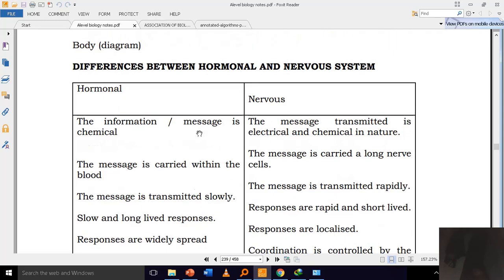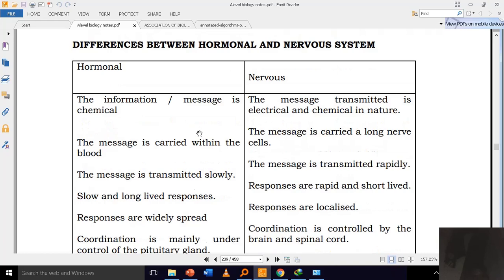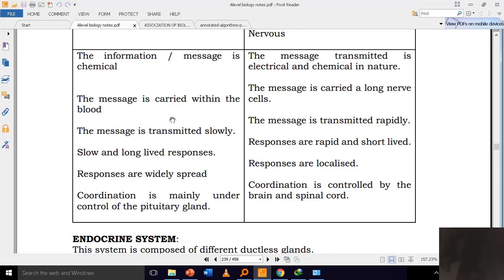Differences between hormonal and nervous system. In the hormonal system, the information or message is chemical. In the nervous system, the message is electrical and chemical in nature. In the hormonal system, the message is carried within the blood. In the nervous system, the message is carried along the nerve cells. In the hormonal system, the message is transmitted slowly. In the nervous system, the message is transmitted rapidly. The hormonal responses are slow and long-lived, whereas the nervous responses are rapid and short-lived.